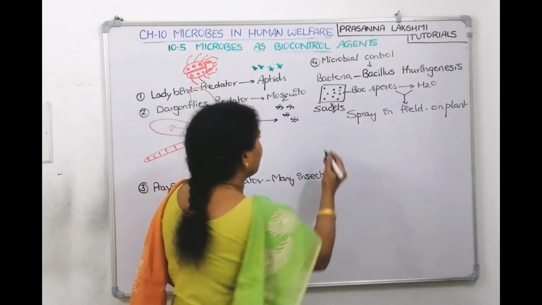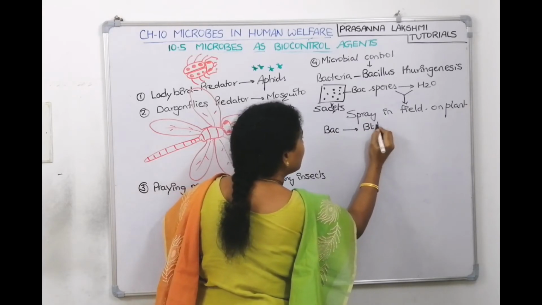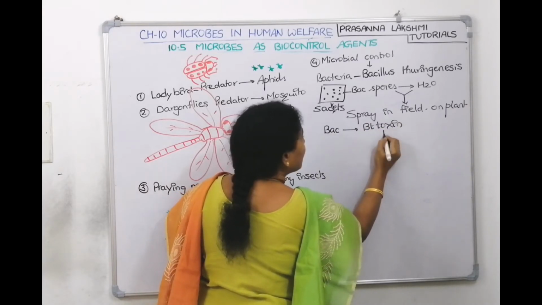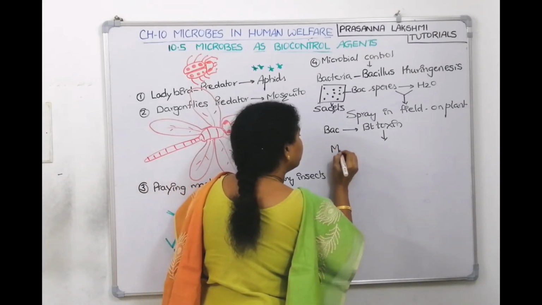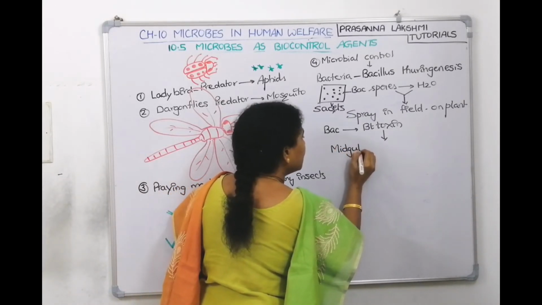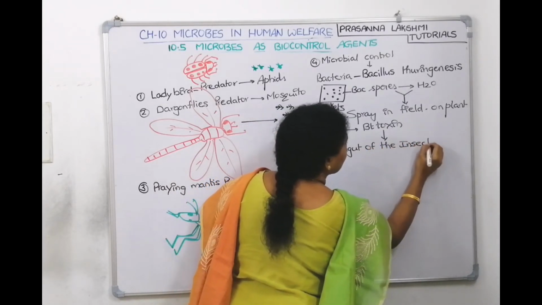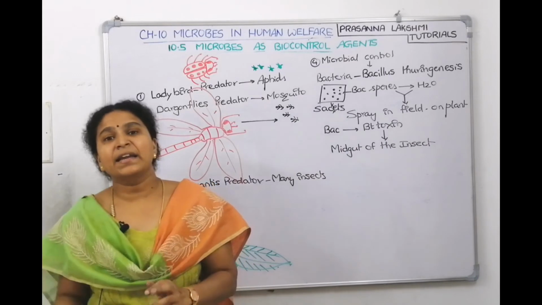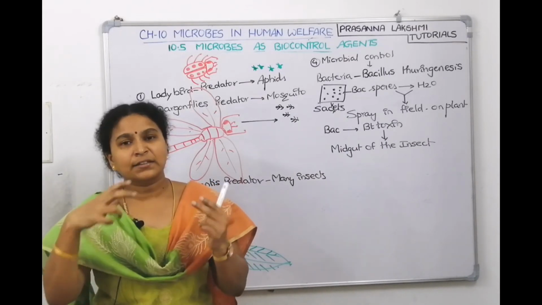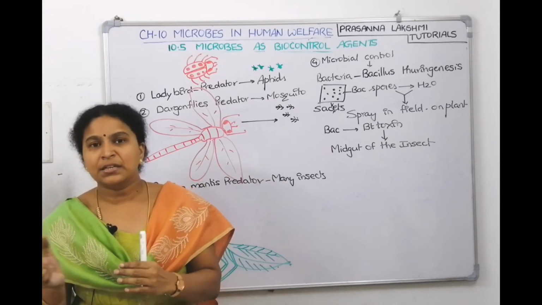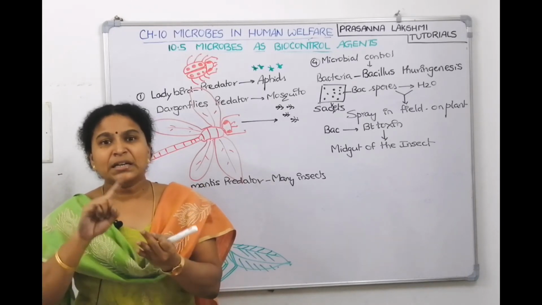Now this bacteria will release a toxin called BT toxin. This BT toxin enters into the midgut of the insect. Foregut, midgut, hindgut. So our alimentary canal has esophagus, stomach, small intestine, large intestine. In the same manner, the insect alimentary canal has foregut, midgut and hindgut.